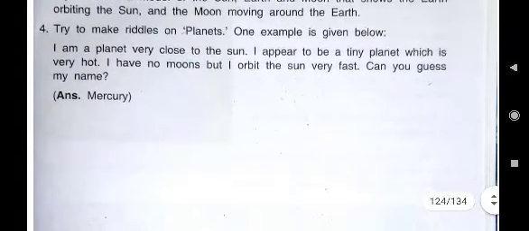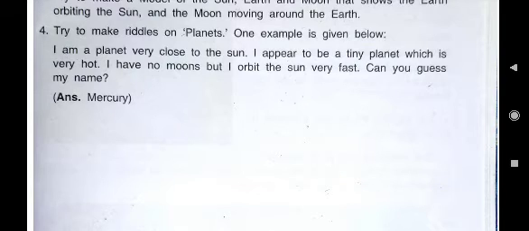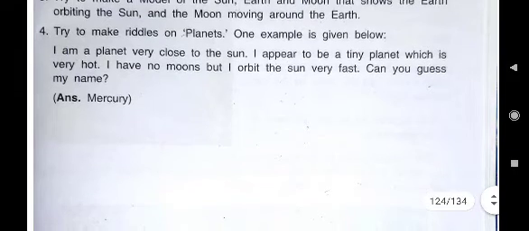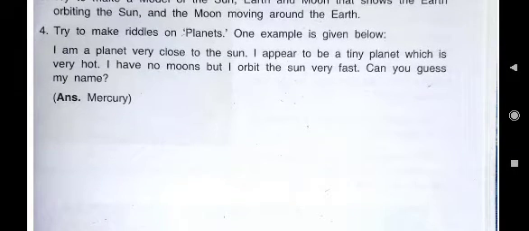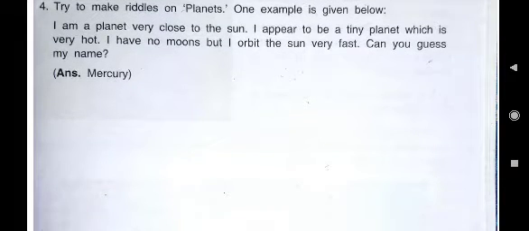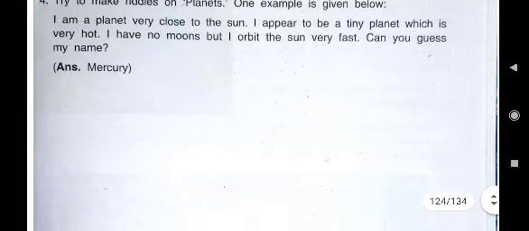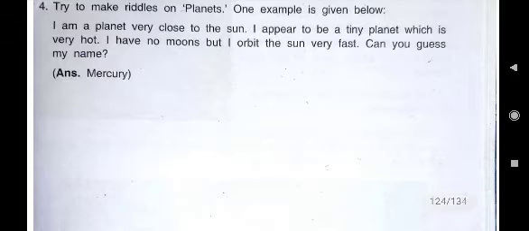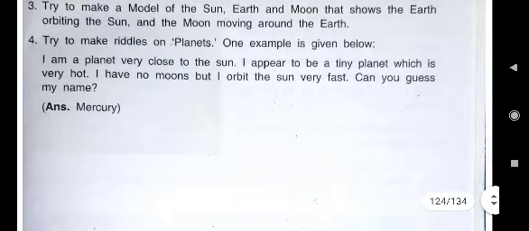Then one riddle is given. Riddle means Paheli. Try to make riddles on planets. One example is given. I am a planet very close to the sun. I appear to be a tiny planet which is very hot. I have no moons, but I orbit the sun very fast. Can you guess my name?